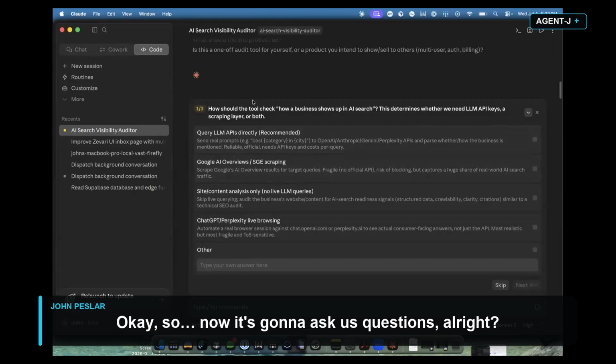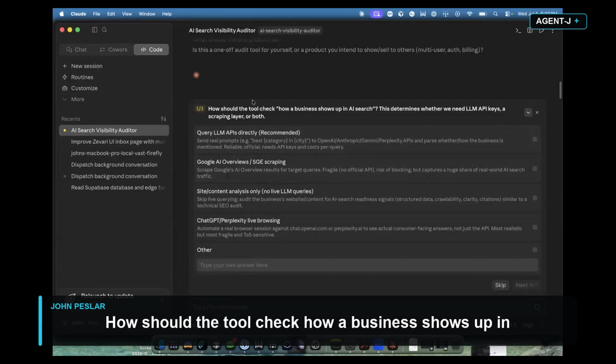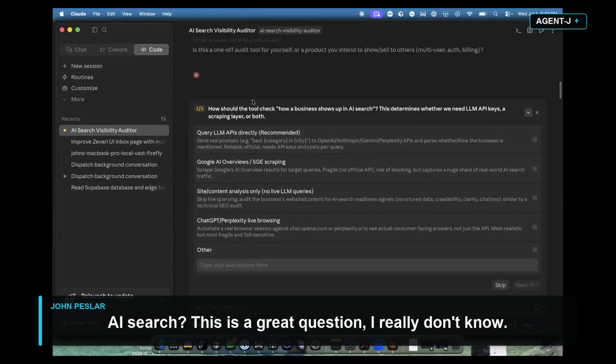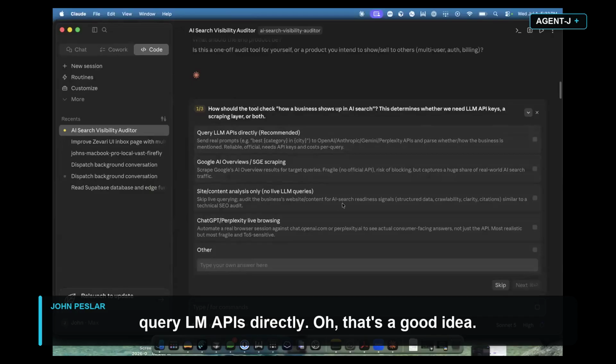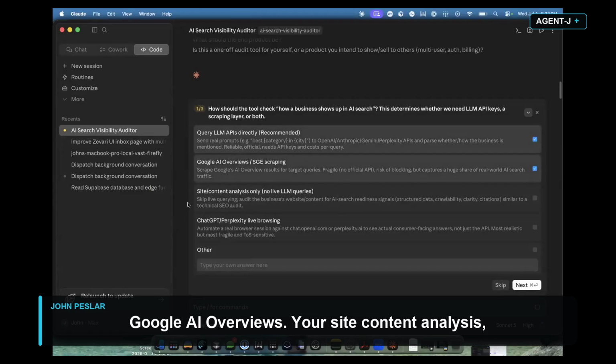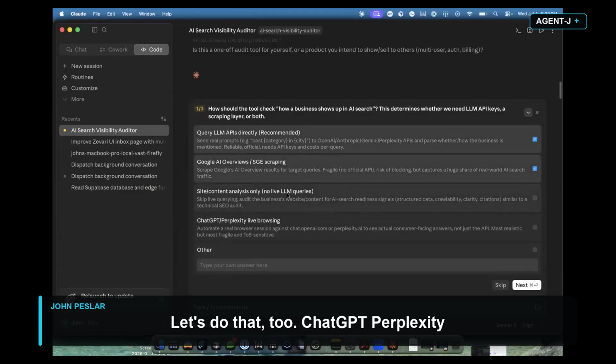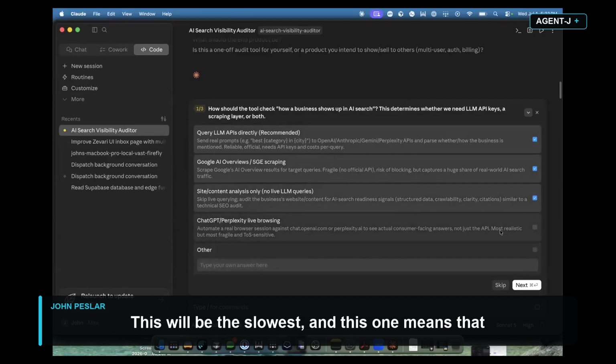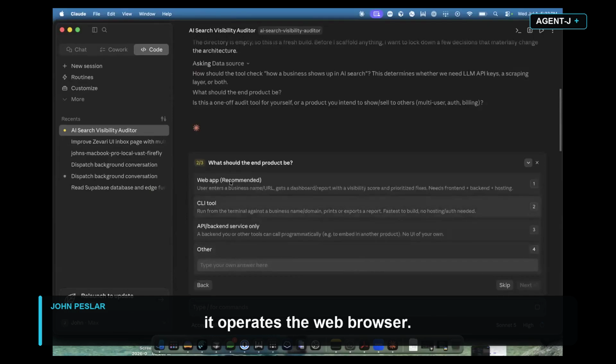Okay, so now it's going to ask us questions, all right? How should the tool check how a business shows up in AI search? This is a great question. I really don't know. Query LLM APIs directly. Oh, that's a good idea. Yeah. It's multi-select. So let's do this. Google AI Overviews. Sure. Site content analysis. So let's do that too. ChatGPT Perplexity live browsing. No, we don't want that. This will be the slowest, and this one means that it operates the web browser.